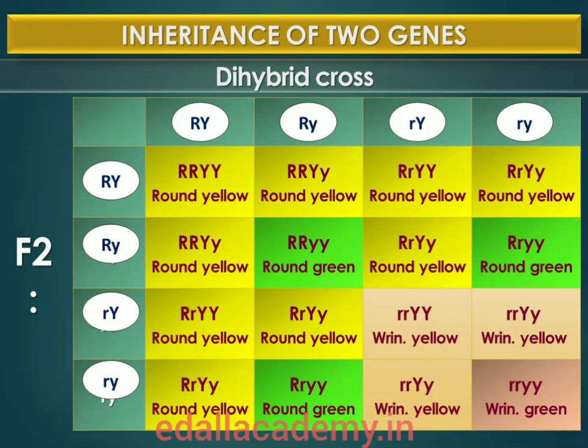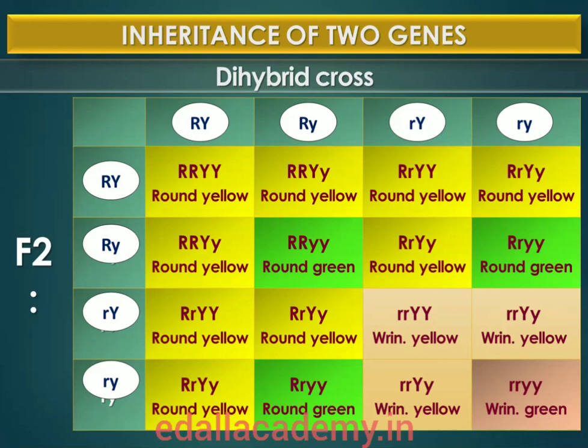Thus, there are 4 genotypes of gametes. There are 4 types of pollens and 4 types of eggs. So the 4 types are capital R, capital Y; capital R, small y; small r, capital Y; and small r, small y, each with a frequency of 25%, that is 1/4 of total gametes produced. When you write down the 4 types of eggs and pollens on the 2 sides of the Punnett square, it is very easy to understand and derive the composition of zygotes that gives rise to the F2 plants. So refer to the Punnett square, which is very clearly given.